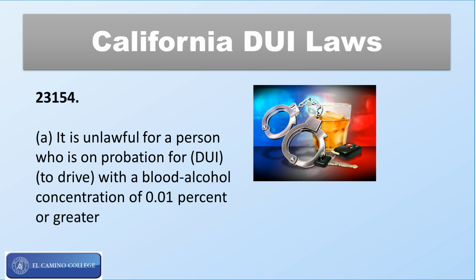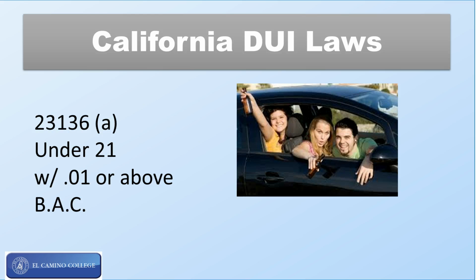23154 says it's illegal for anybody that's on probation for DUI to have alcohol in their system and be driving. So if you're on probation for DUI, you can't have any drink. Zero tolerance. .1 or above, you can be arrested. For juveniles, 23136(a), again in California and I think all states now, it's illegal to drink when you're under the age of 21. So it's illegal to drink and drive at a .01 and above. You can get arrested for DUI.